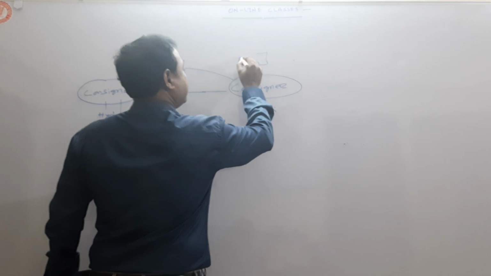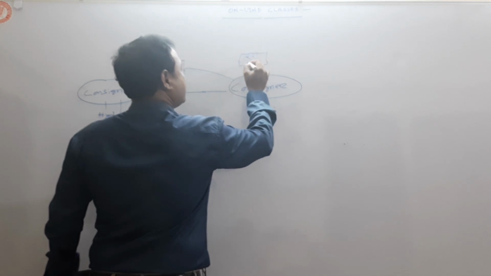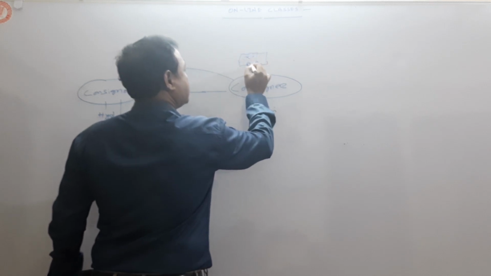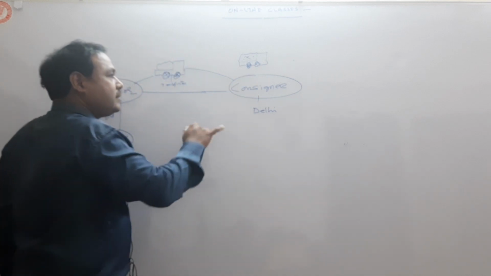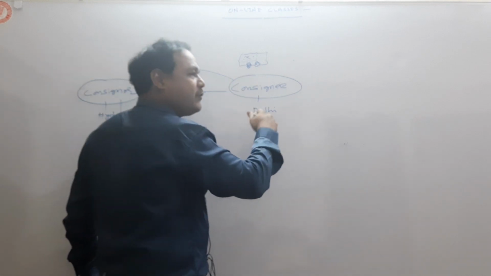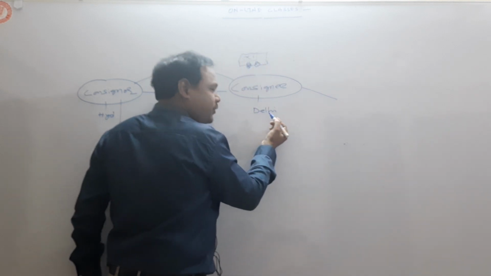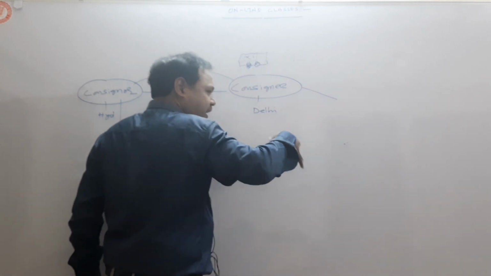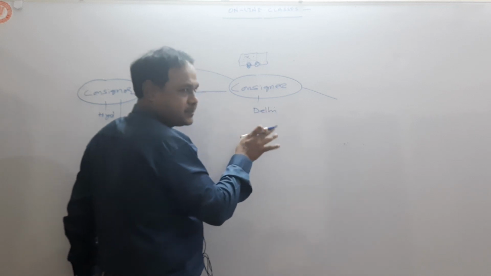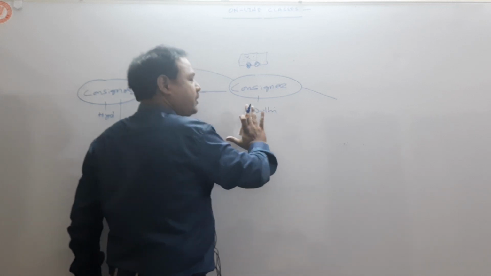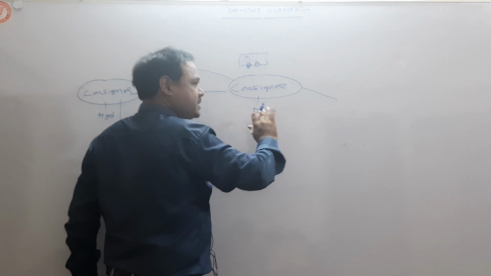So where should I unload the goods? Generally, the consignee will have a godown at a different location, because in Delhi, for example, Daryaganj is a famous place, very costly. So he will not take a godown at that place.